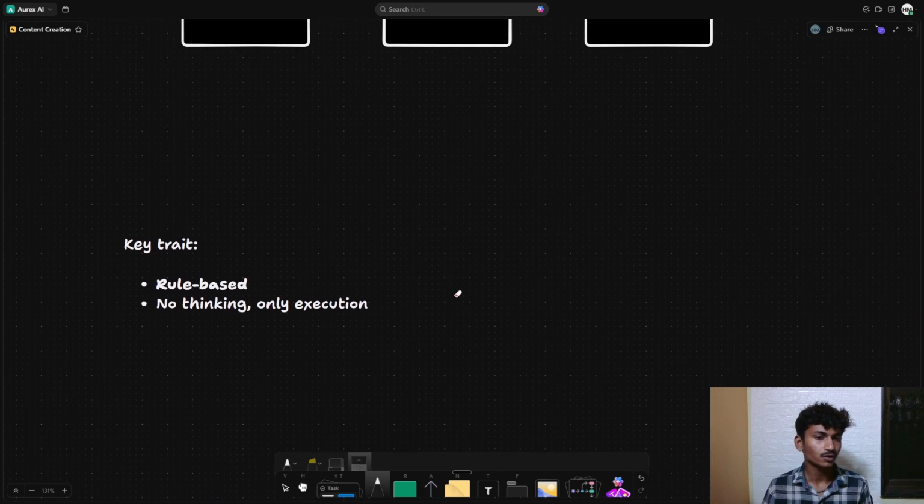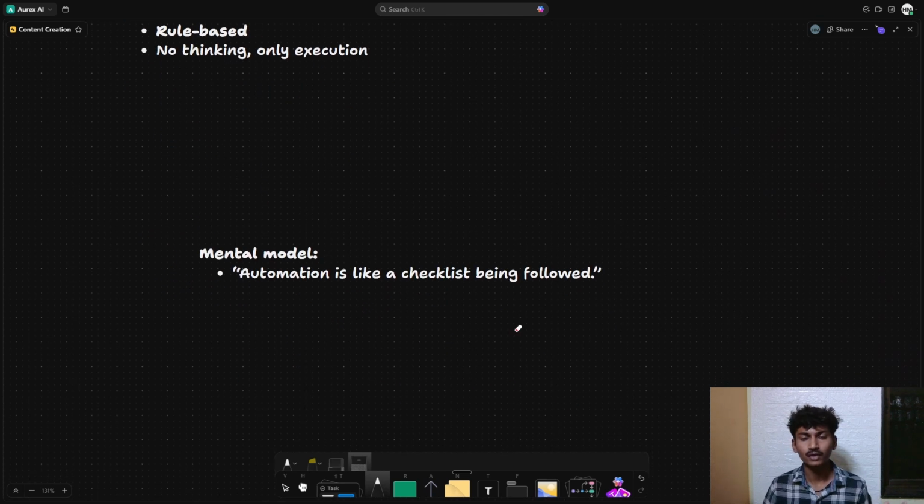The key traits of automation are that firstly it is rule based, and there is no kind of thinking involved in this. Only pure execution is in automation. The mental model you can apply is that automation is like a checklist being followed. Whenever the automation runs, it goes through the first step, then the second step, then the third step, and all these steps combined achieve a specific outcome. So now you know what an automation is. Let's see what an AI automation is.